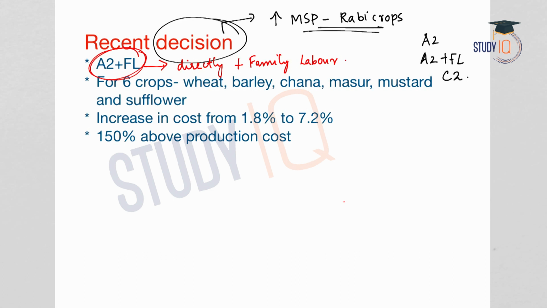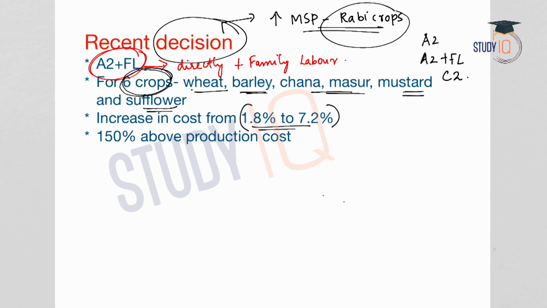Now the MSP for Rabi crops has been adopted on an all India average of A2 plus FL and it is announced for 6 crops. The crops are wheat, barley, chana, masoor, mustard and safflower. And according to the new formula, that is the Swaminathan formula, the projected increase in the cost for 2018-19 over the last year's Rabi, it is from 1.8% to 7.2%. 1.8 in case of barley, 7.2 in case of chana.